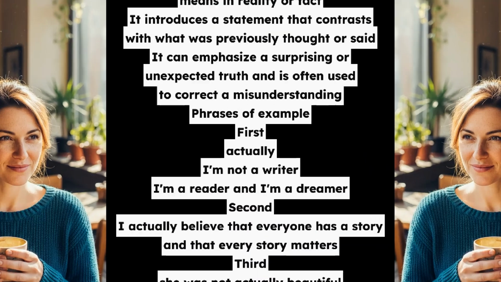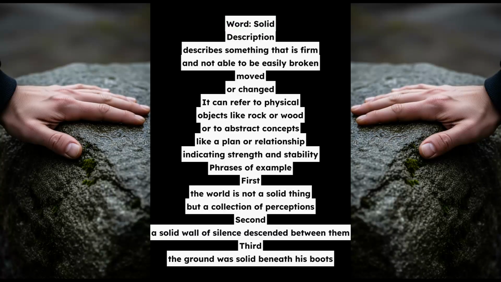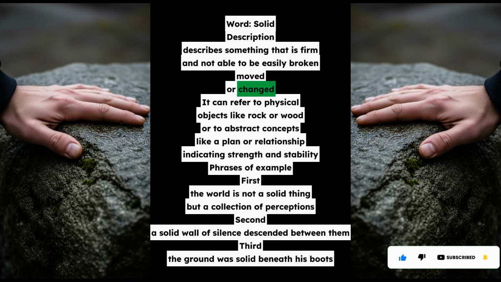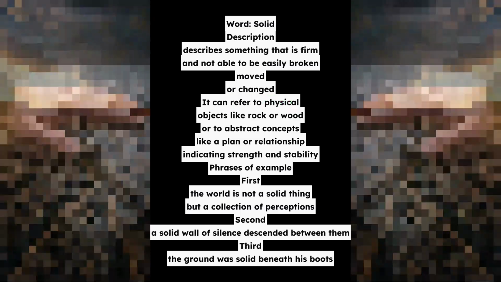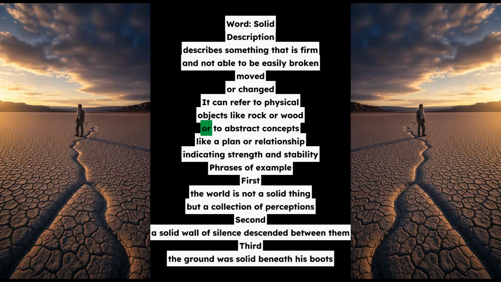Word: solid. Description: describes something that is firm and not able to be easily broken, moved, or changed. It can refer to physical objects like rock or wood, or to abstract concepts like a plan or relationship, indicating strength and stability.